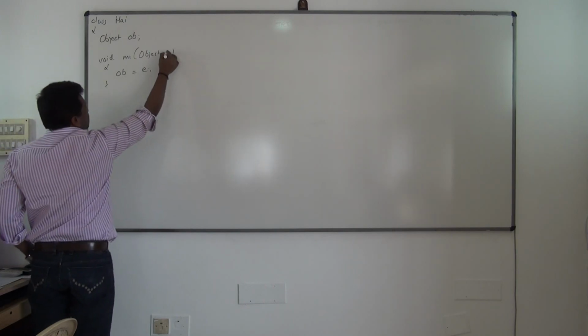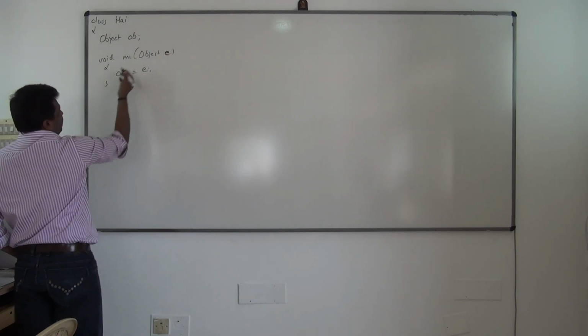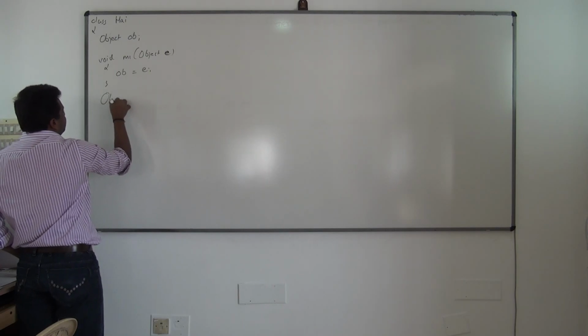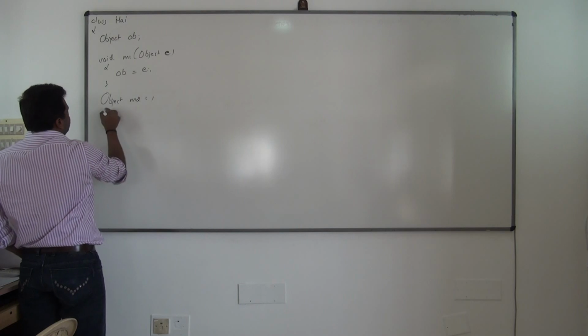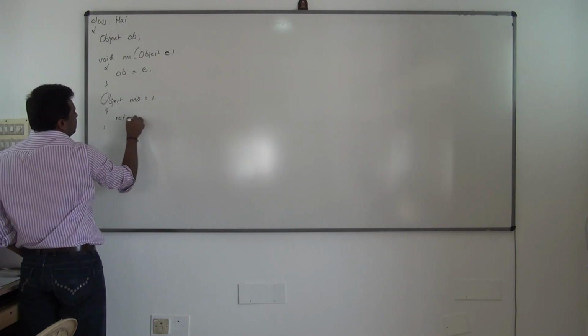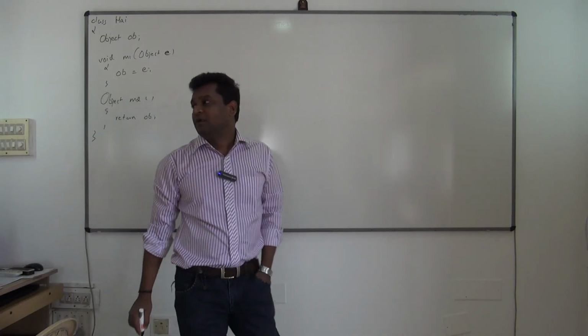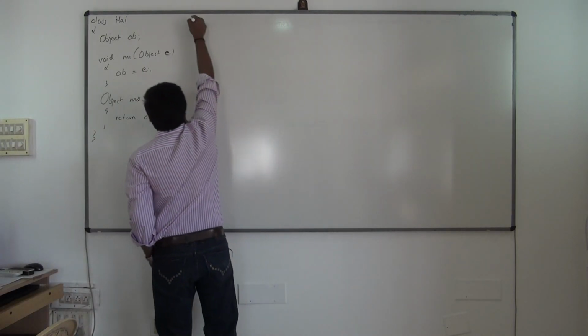If I want to get the same object, I can have the return type as Object, method m2, and I'll return ob. A very simple example now. Let's see how to use this.